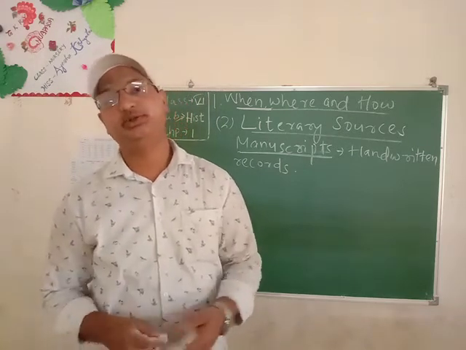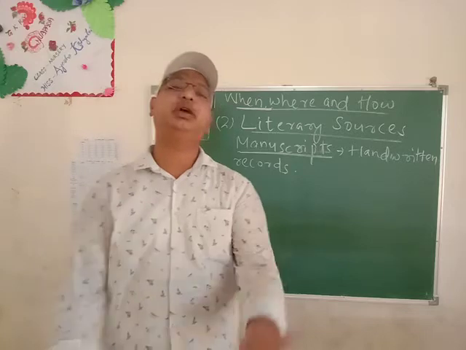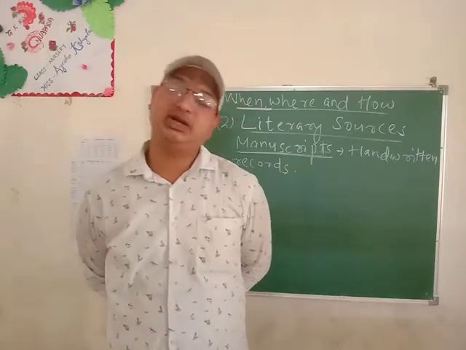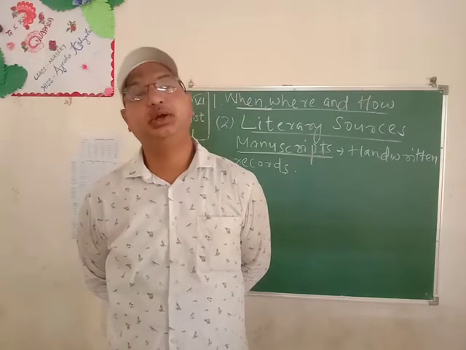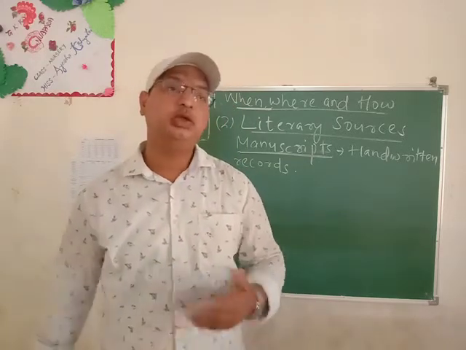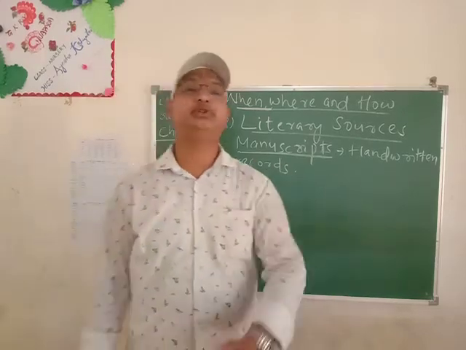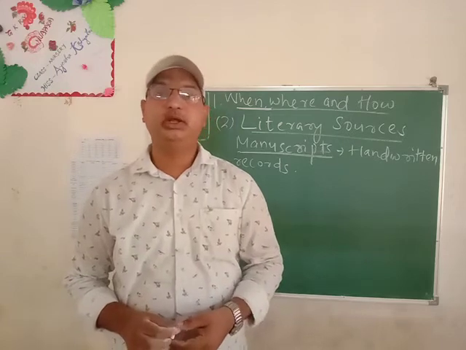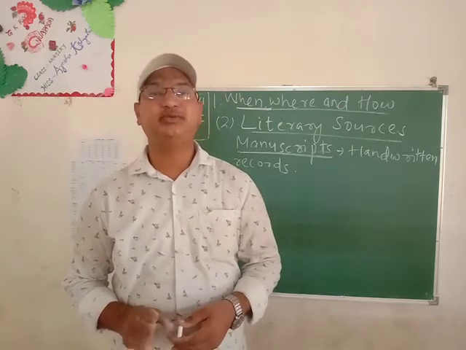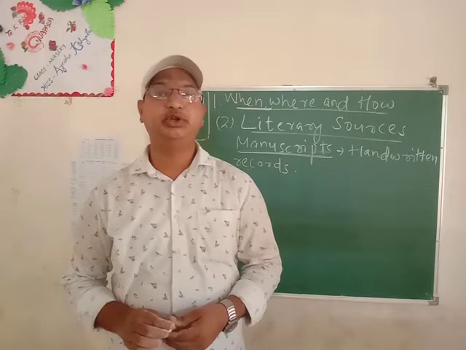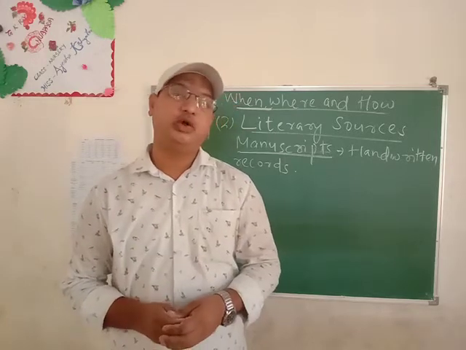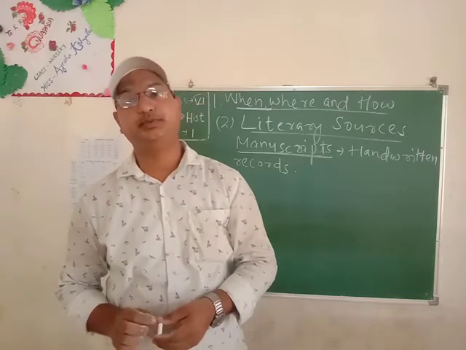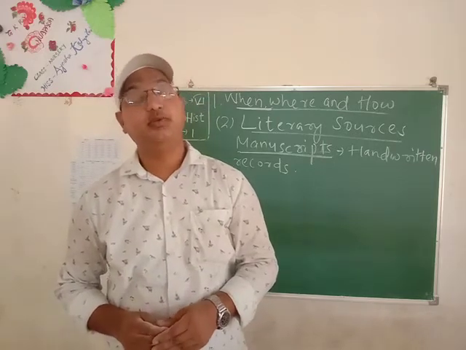At last, when paper was invented, it was written on paper, but before that, it was written on the bark of birch trees and dried palm leaves. They are kept in a good place where no damage can be done, and if the records are still in good condition, then we can go through them. Then, next students, many literary sources have survived the ravages of time. Historians use the existing literary works or books which were written by people of a particular time as the source of information for that period of time.